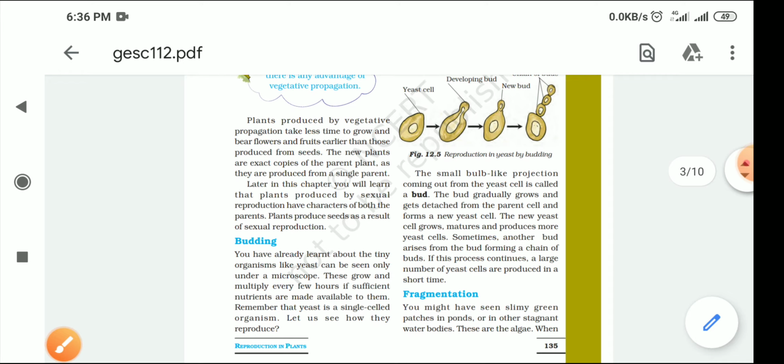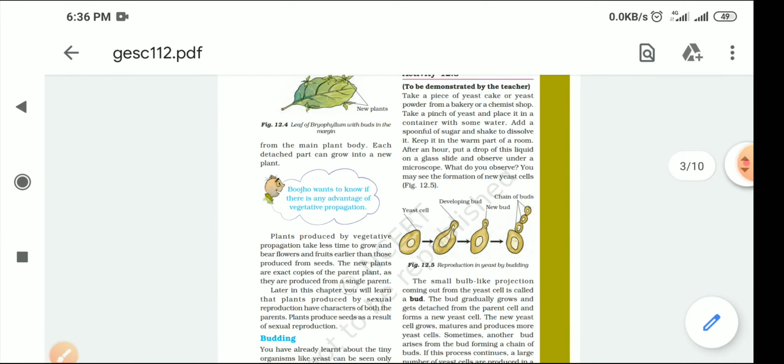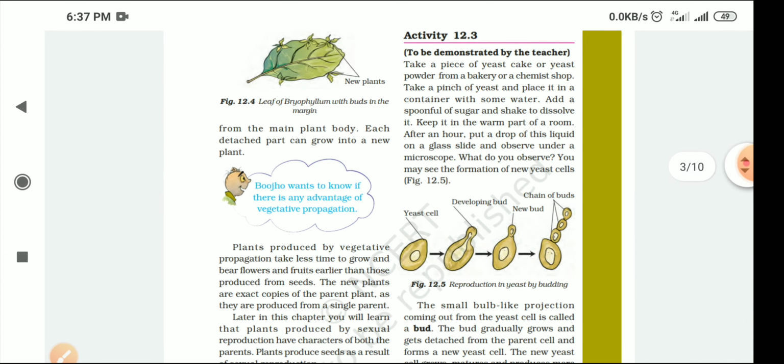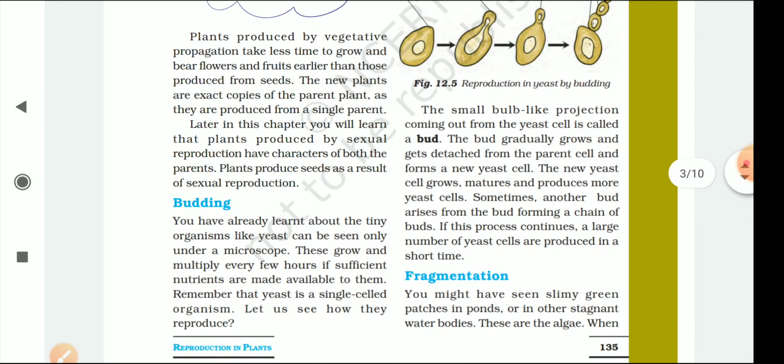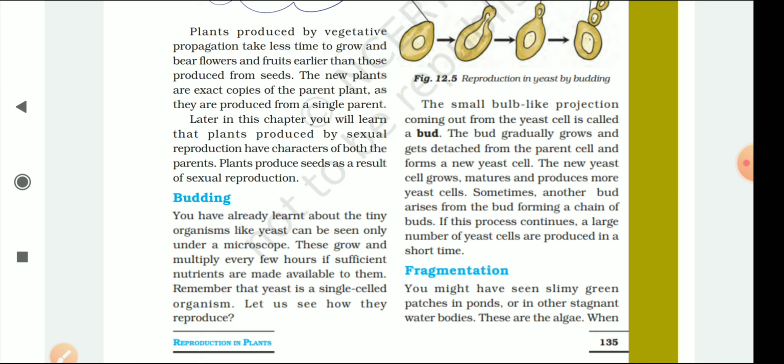Here you can see this is the microorganism, and this yeast is very important, and we use it in bakery and to make different kinds of things. So this is the bud which comes out from the yeast, and because of the yeast you have seen that your dough in which you are using yeast gets a fluffy texture, okay?